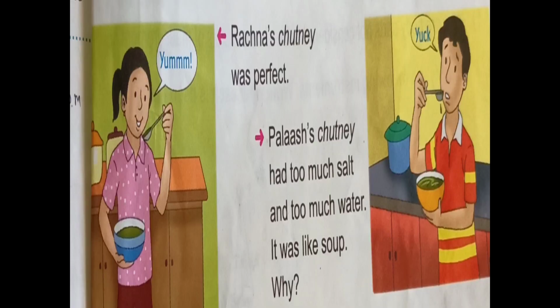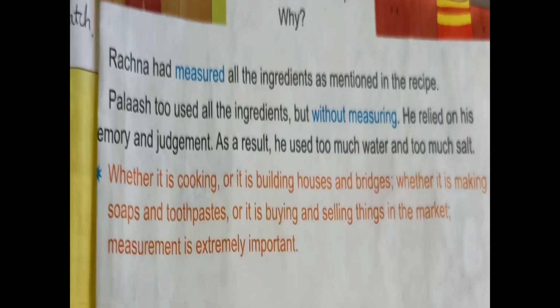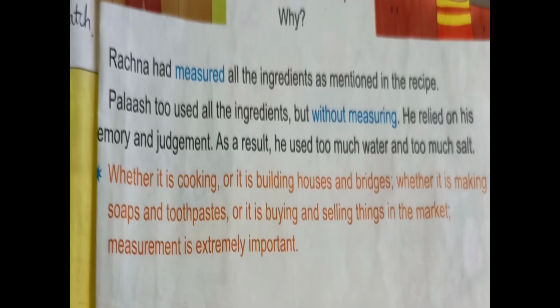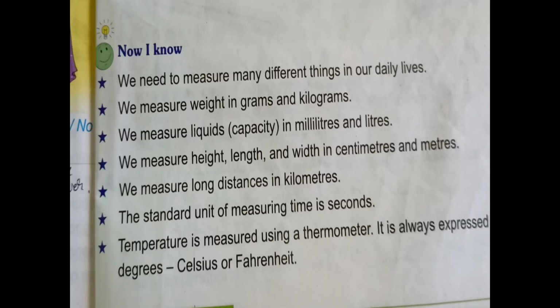Here, Rachna's chutney was perfect because she measured perfectly everything mentioned in the recipe. Palash too used the ingredients but without measuring. Palash did not use correct measurements, so his chutney was spoiled, with more salt and liquid. Now I know we need to measure many different things in our daily lives.